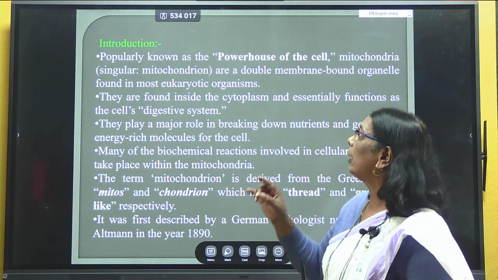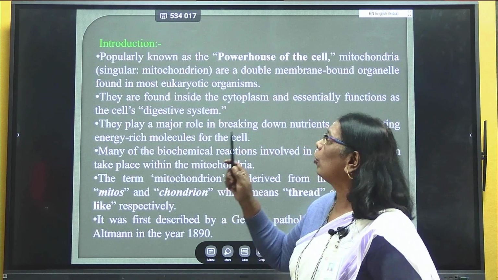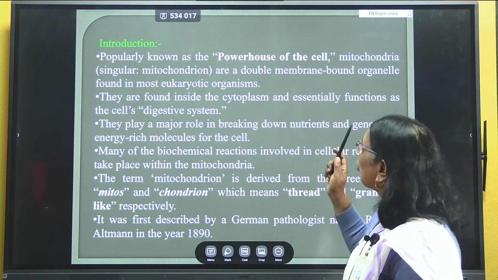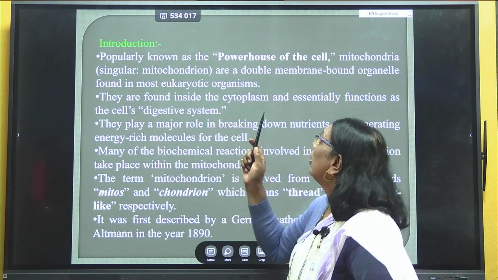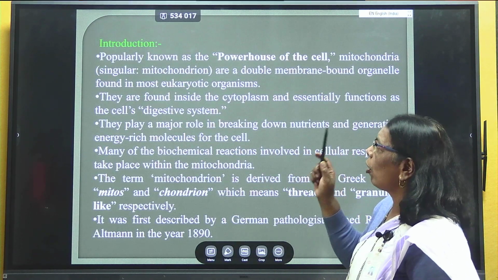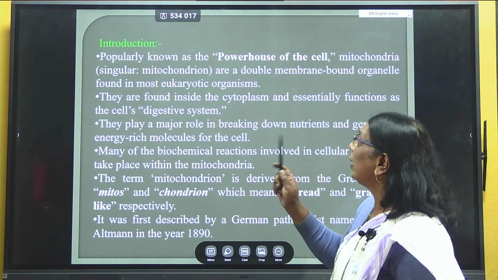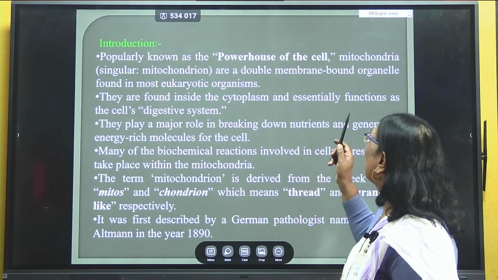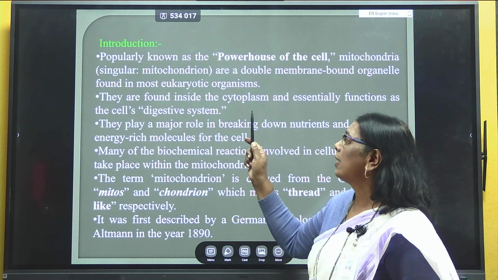In this cell organelle, energy is stored in the form of ATP molecules. In singular form it is known as a mitochondrion, which is a double membrane bounded organelle found in eukaryotic cells. These are found inside the cytoplasm and are essential in the cell's digestive system.